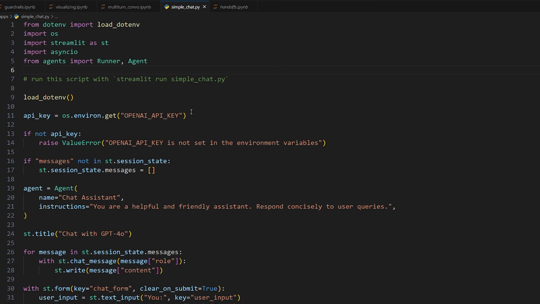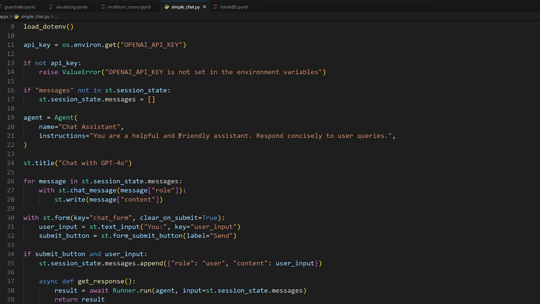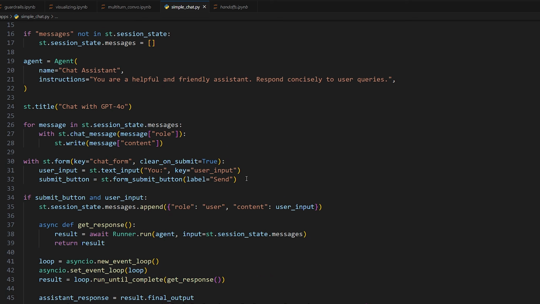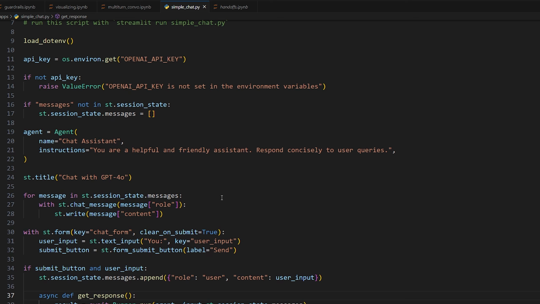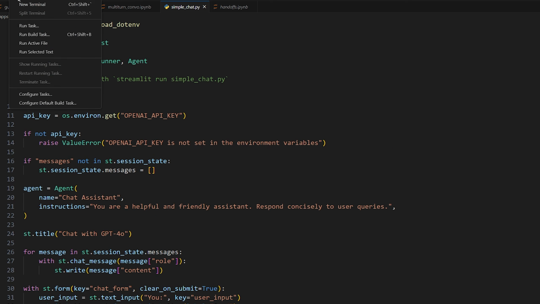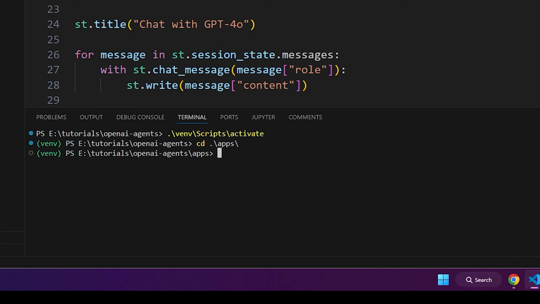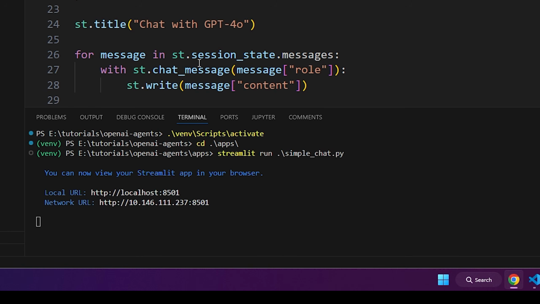I'll also leave the simple script in the source code so you can check it out yourself. This is a simple Streamlit application similar to what we did before. The difference is that this one allows you to have a conversation with an agent, so a back and forth conversation. So if you want to run it, we're going to go to our terminal. We're going to activate our Python environment. Then we're going to navigate to apps. And then to run it, we're going to do streamlit run simple_chat. That's going to open up a browser for us so we can check it out.